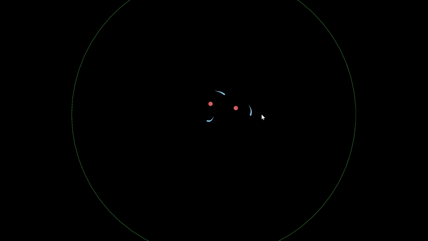But if we add a third one, it can still sustain the orbit, so not quite like real life in that scenario, but the more electrons you add, the harder it is to sustain orbits for all of them. So let's add a 4th one as well. And now you can see because of that, one of them eventually got kicked off and thrown away. So this shape naturally supports 3 electrons orbiting.